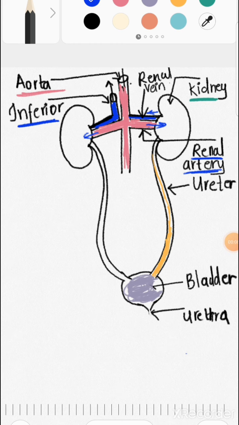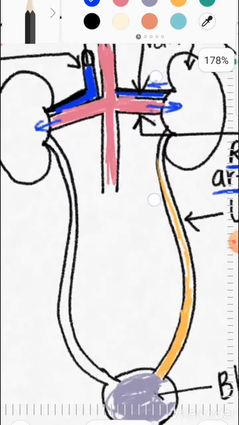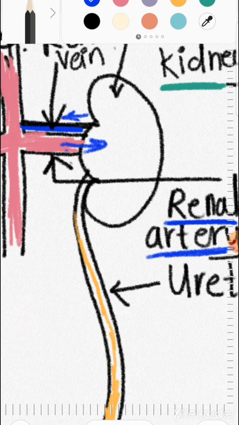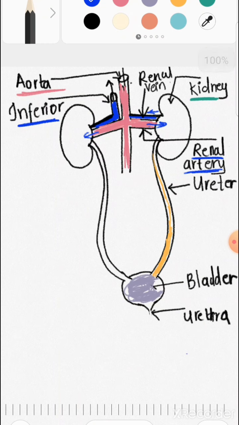In today's lecture we have discussed the human excretory system. It includes a pair of kidneys, a pair of ureters, the urinary bladder and the urethra. The blood vessels included are the aorta, inferior vena cava, renal artery and renal vein. These are all the organs present in the human excretory system, which removes waste products from the human body.